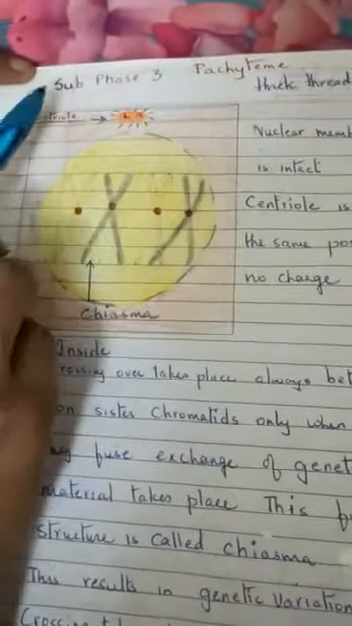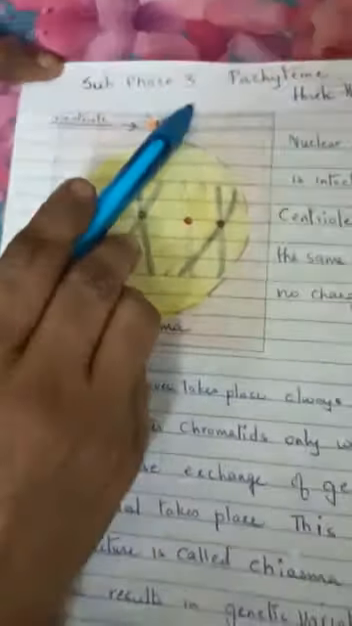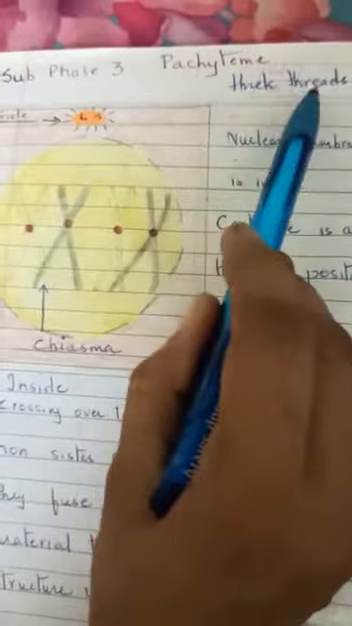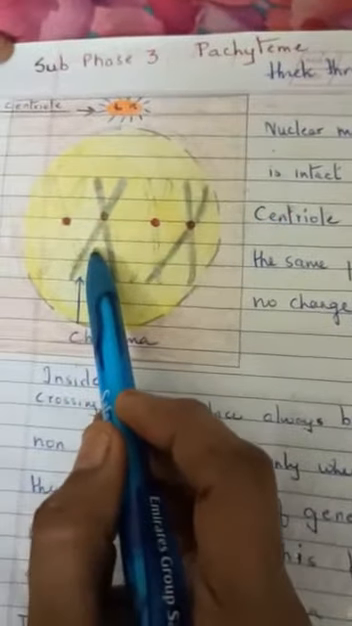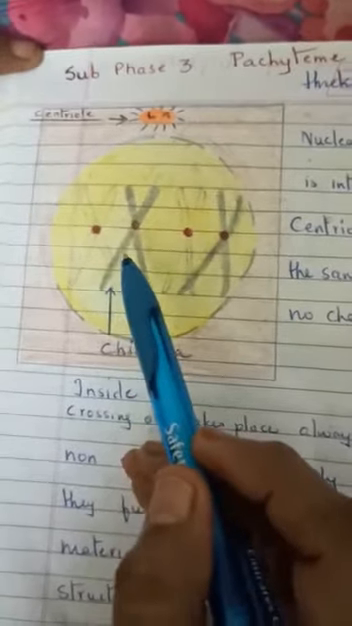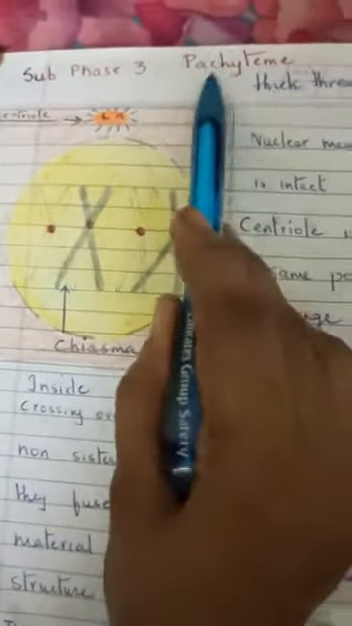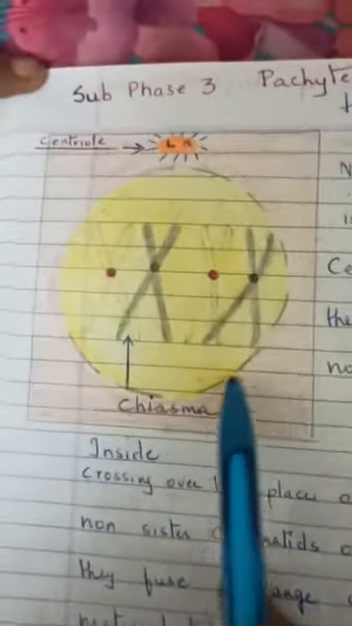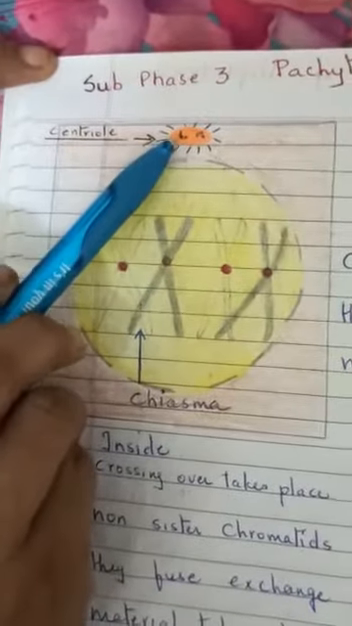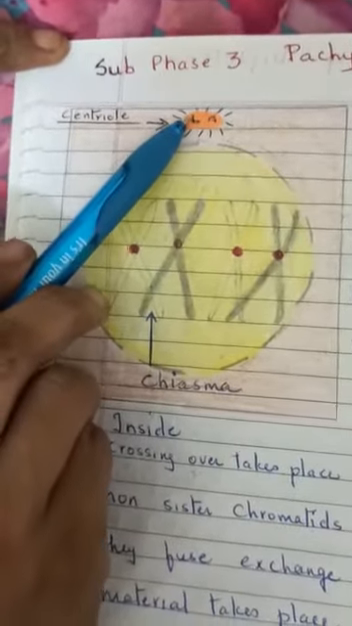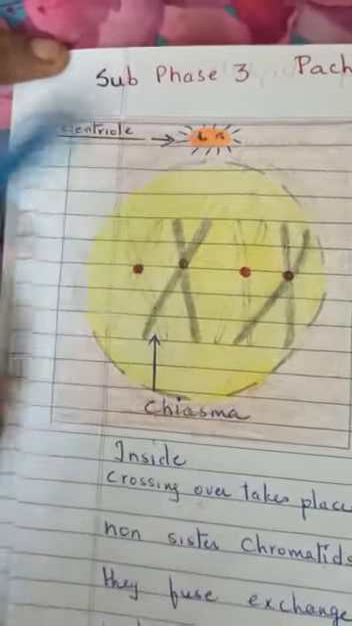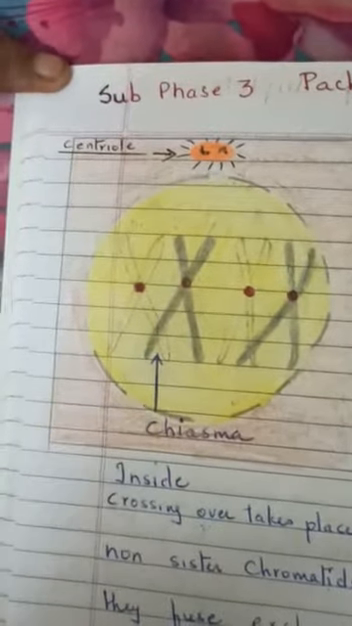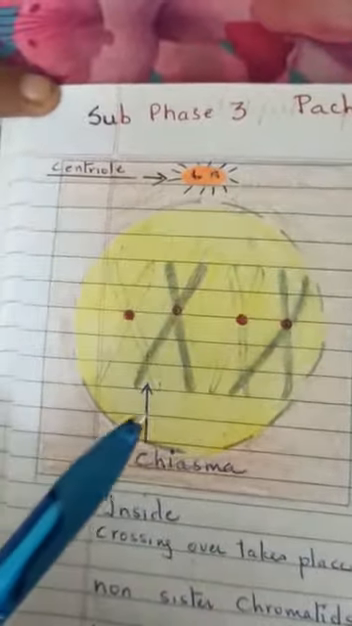The cell has now entered subphase 3 of meiosis 1, pachytene, which means thick threads. Now the chromosomes have condensed. They are no more thin like fibers. Therefore the name pachytene. Now look at the cell. The nuclear membrane is intact. The centriole, which has split, is in the same position. It has not moved. Now crossing over started at the zygotene phase.